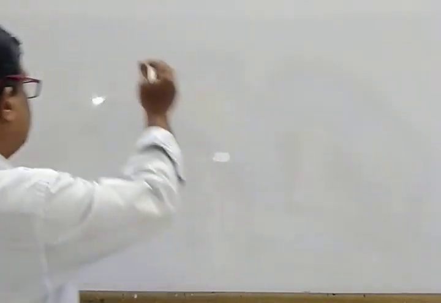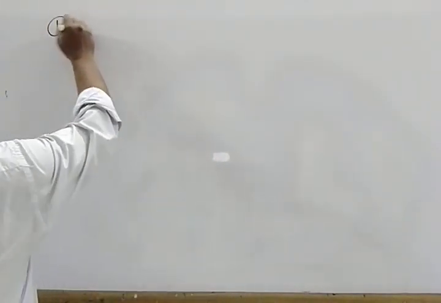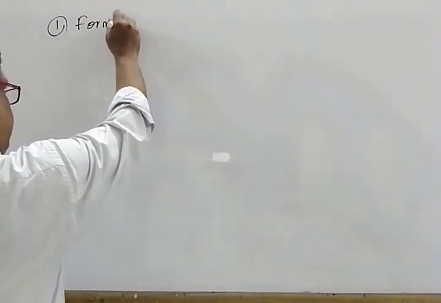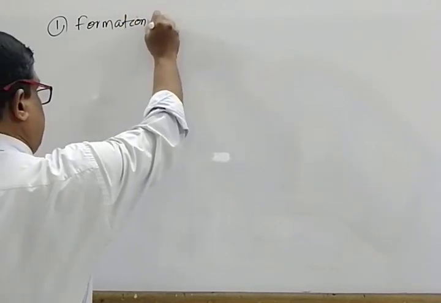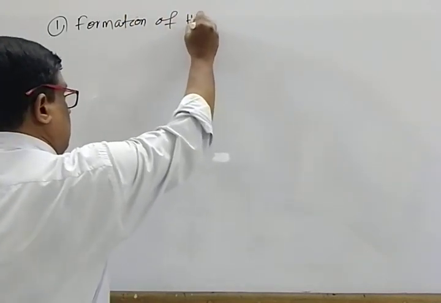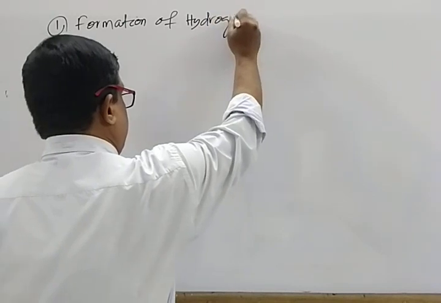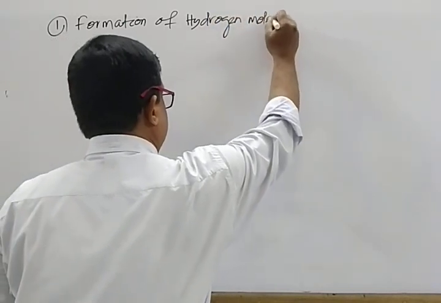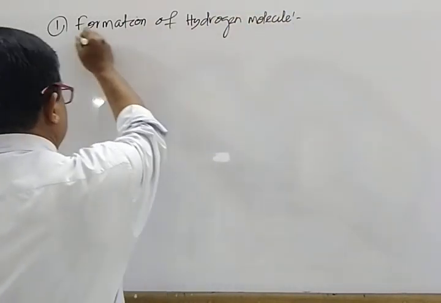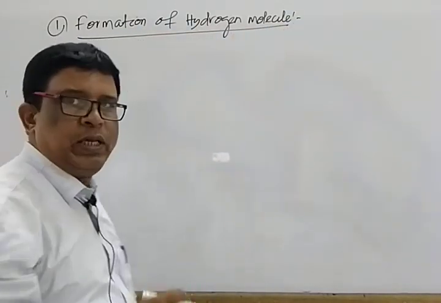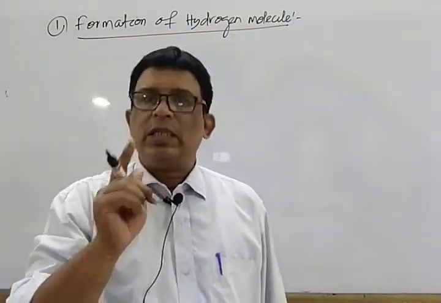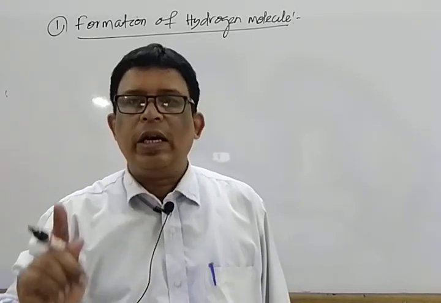Mark that. Point 1: formation of hydrogen molecule. First we discuss homoatomic, single bonded, double bonded and triple bonded.